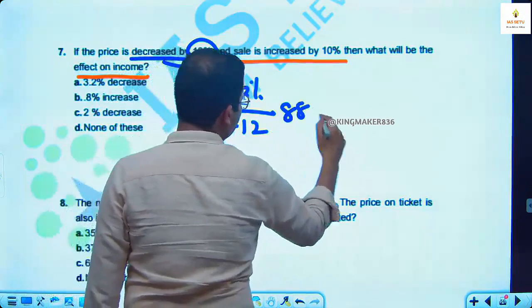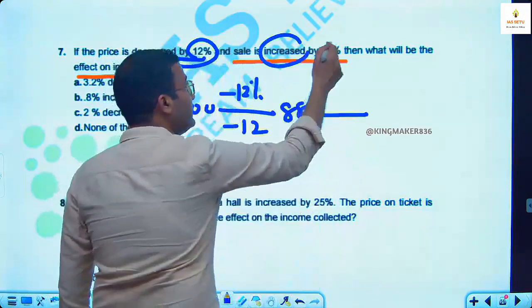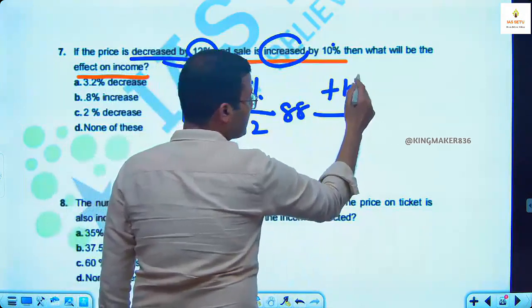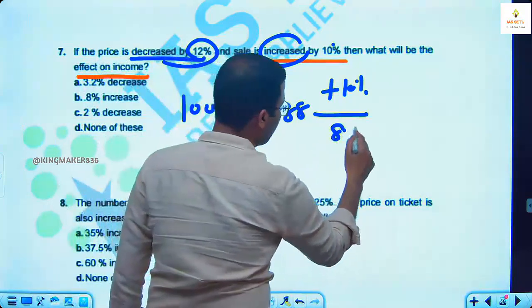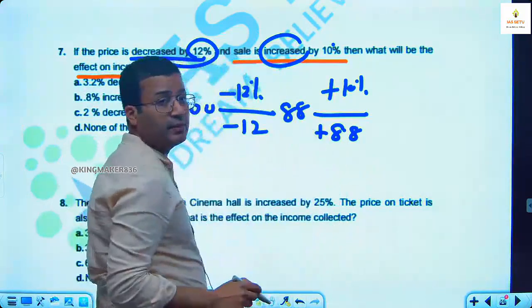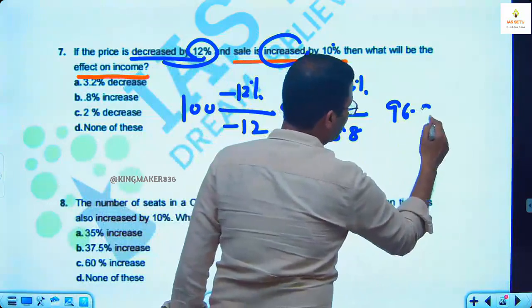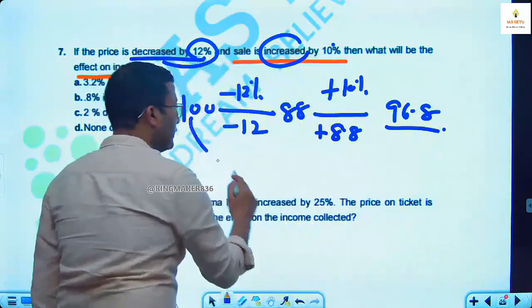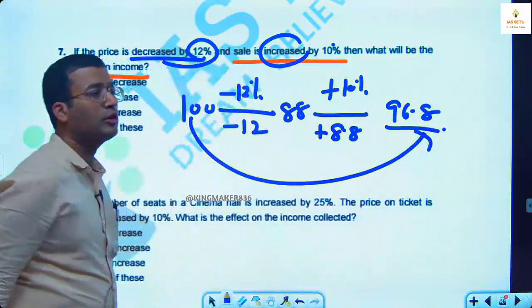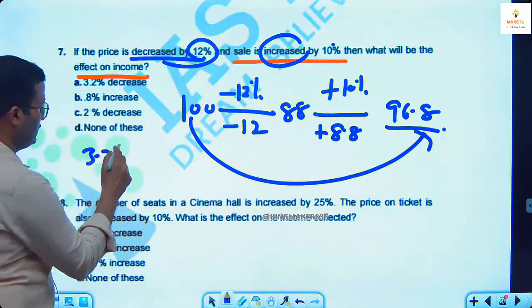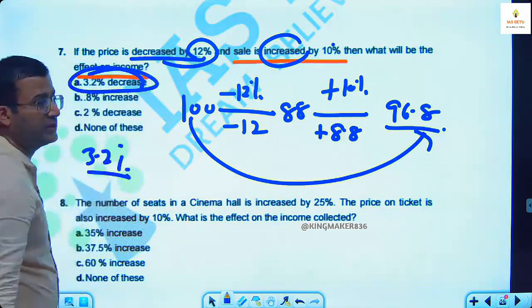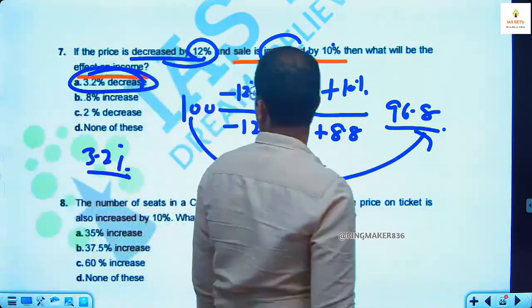Price is decreased by 12%, minus 12%, so it becomes 88. Then it is increased by 10%. This is the second effect, 10% increase. What is 10% of 88? 8.8. What is 88 plus 8.8? 96.8. From 100 to 96.8, is it more or less? Less. How much less? 3.2%. So there is a 3.2% decrease in the income.